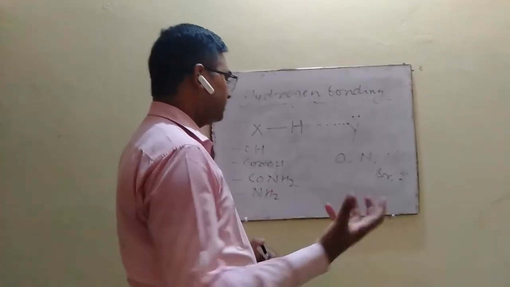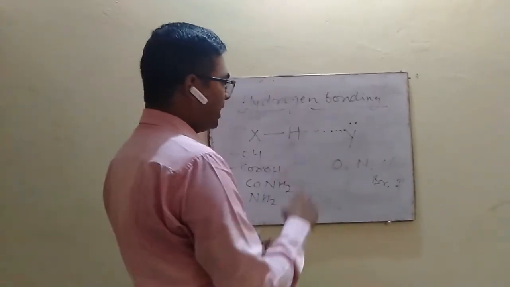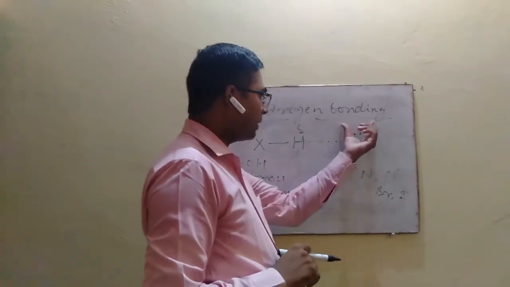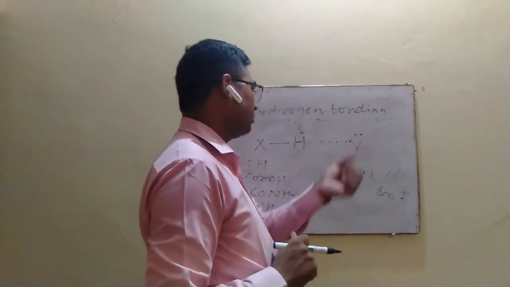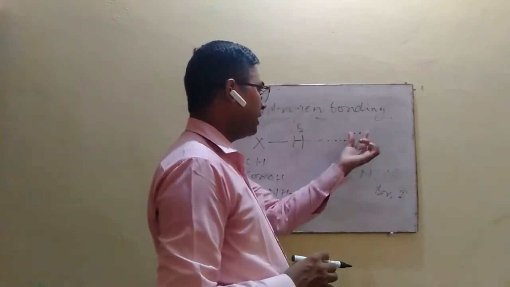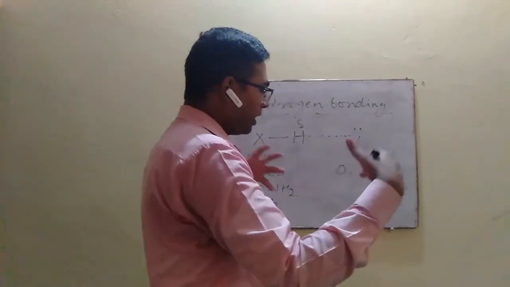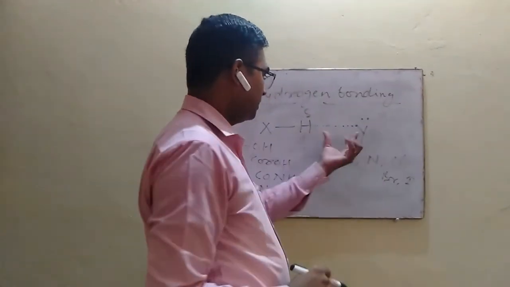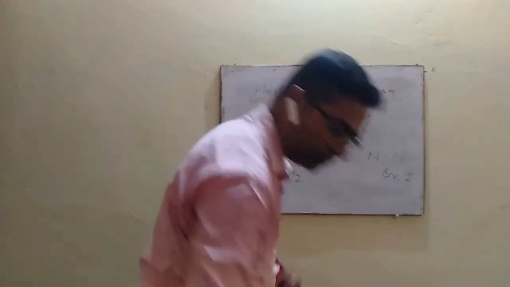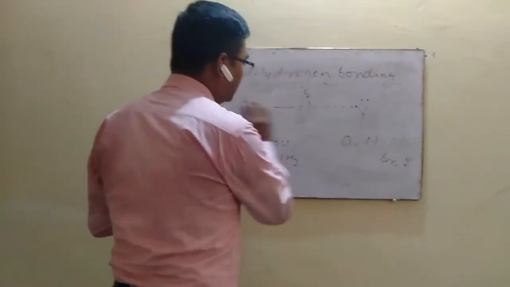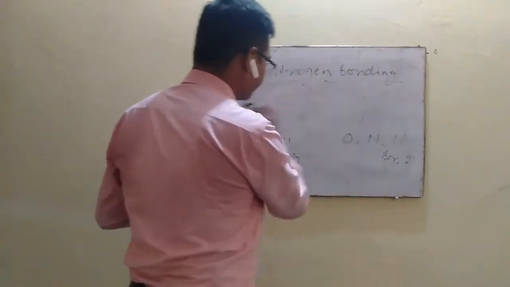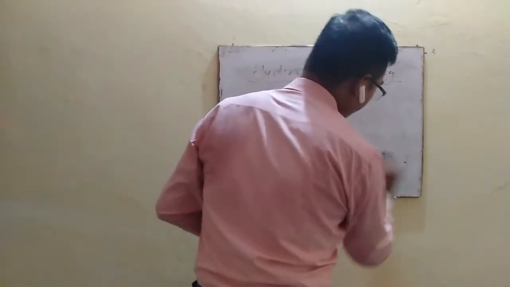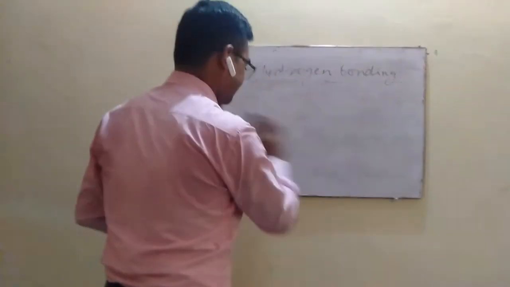And of course this hydrogen bond is formed by the overlapping of the s orbital of the proton and the p orbital of the atom which has the lone pair of electrons, and if the s orbital and this p orbital are collinear, then a strong hydrogen bond is formed between these two groups. So due to the formation of hydrogen bonding, the force constant of the bond decreases.